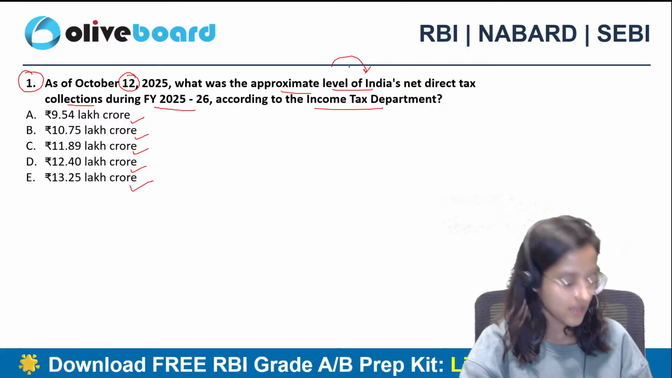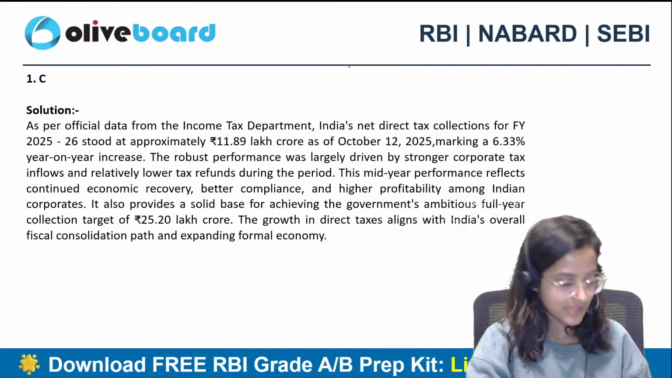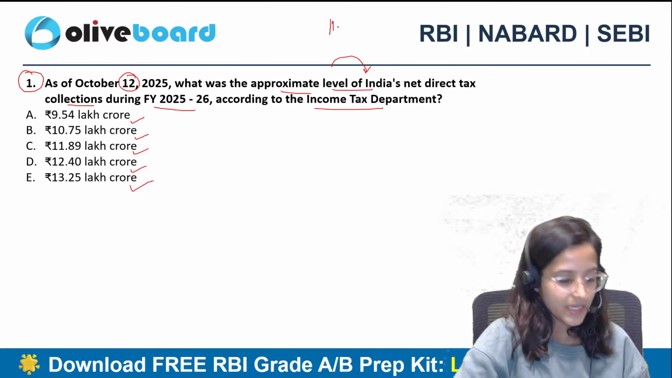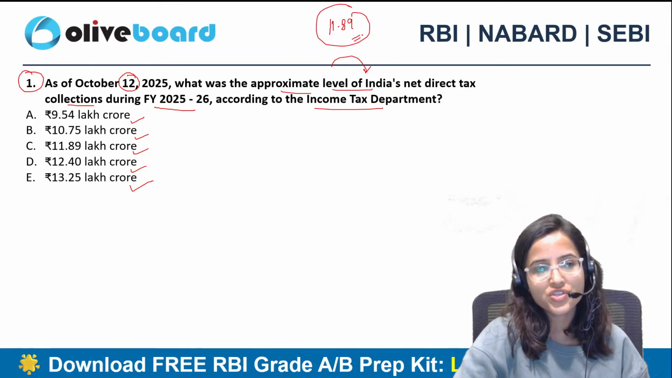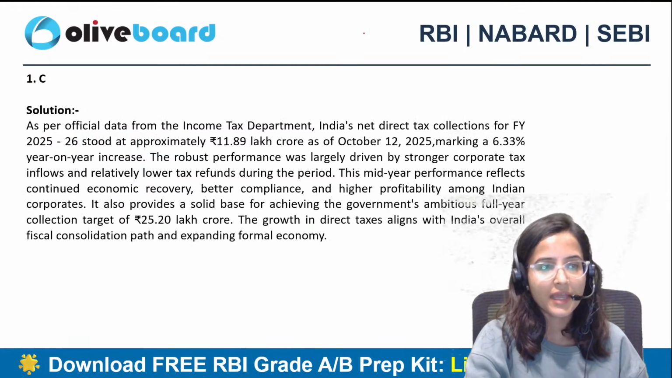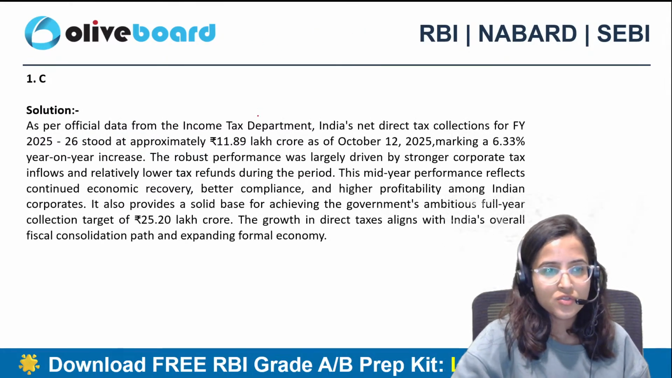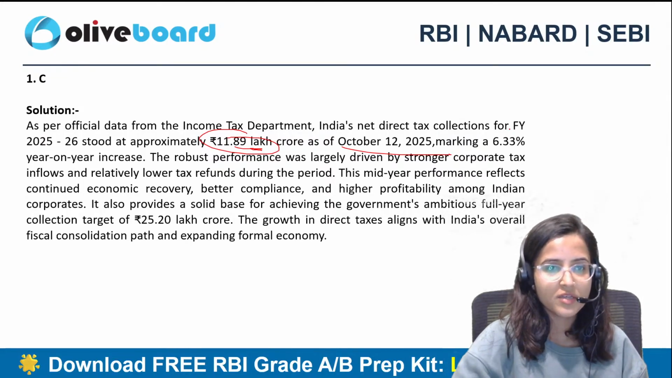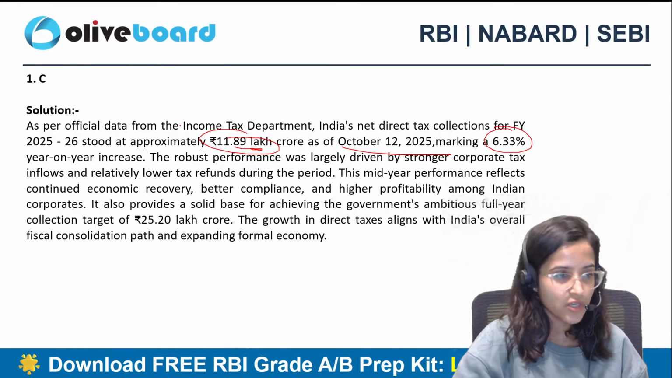Alright, so Adi says A. The correct answer is C, not A. It is 11.89 lakh crores. Such kind of questions are asked in the examination. According to the income tax department, it is approximately 11.89 lakh crore as of 12th October 2025, marking a 6.33% year on year increase.